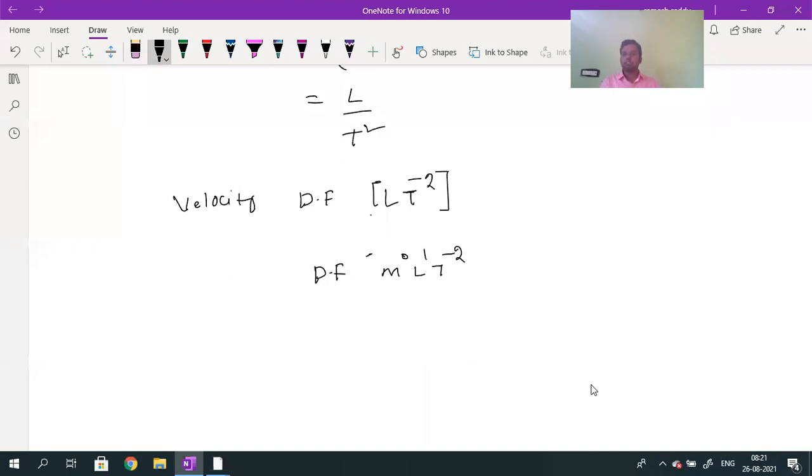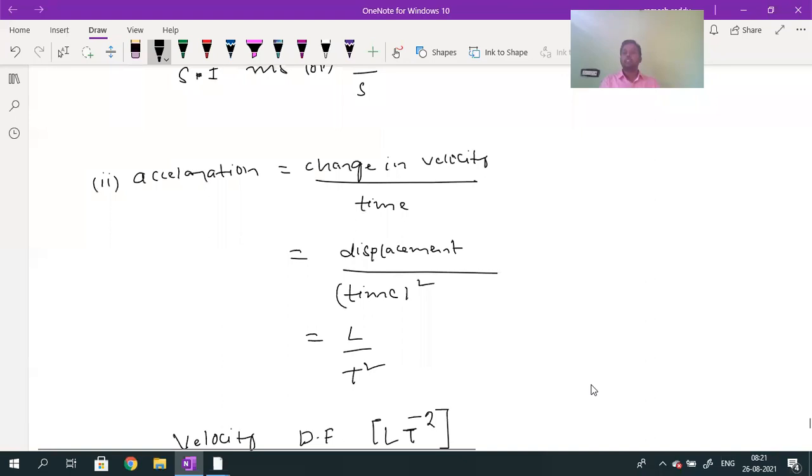Acceleration also depends upon fundamental physical quantities. Why did I take 2? From the velocity definition, displacement by time, and in the denominator time is already there, so into time. Time into time is time square.